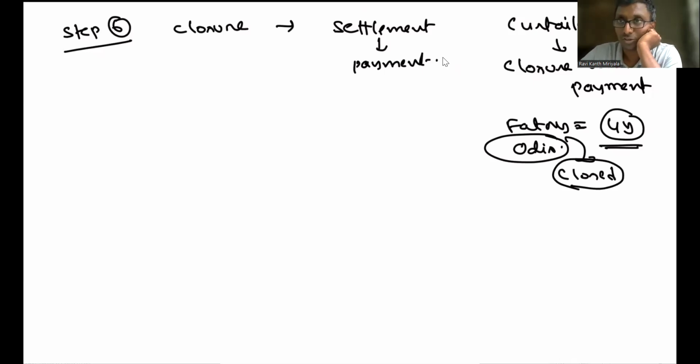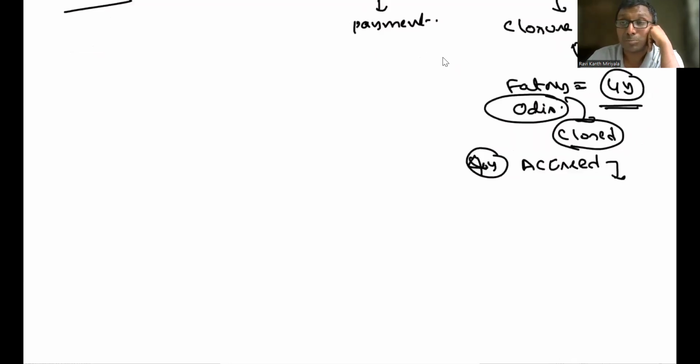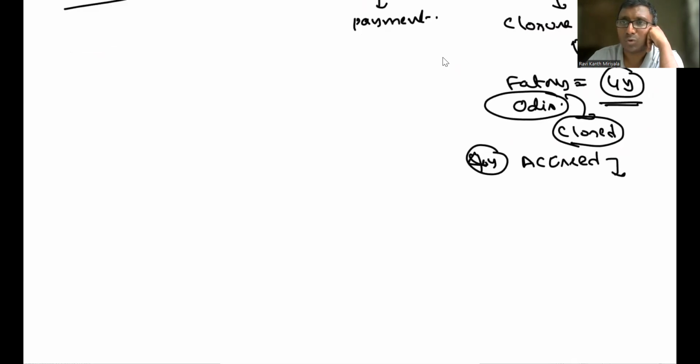All the employees will be losing the job? Yes. For the last 4 years, have you accrued all the things? Yes, we have accrued the liability, the current service cost and interest cost, all of it. But is there anybody eligible to get the payment? No. Why? You joined the company only 4 years ago. Then how could you have worked for more than 5 years? Obviously not possible. Since it is not possible, you are not going to make a payment, but the plan is going to be closed.